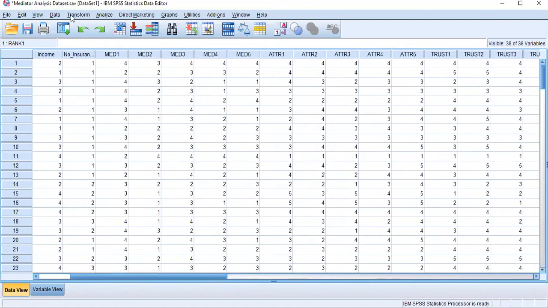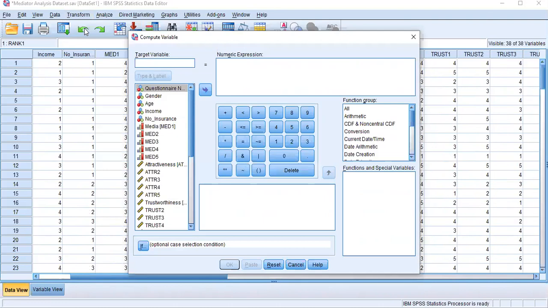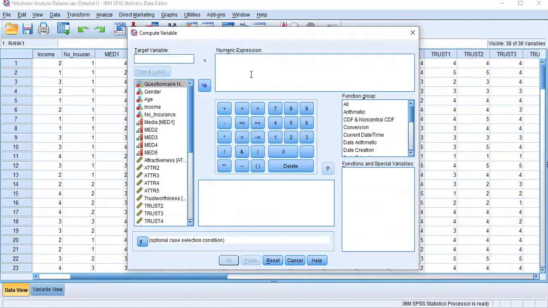Go to Transform. Now we are in the fourth step, trying to calculate mean values of the variables. We go to Transform and get the first command, we call Compute Variable. Now we are going to calculate mean values. It is a new variable in our case, so we need to name it.